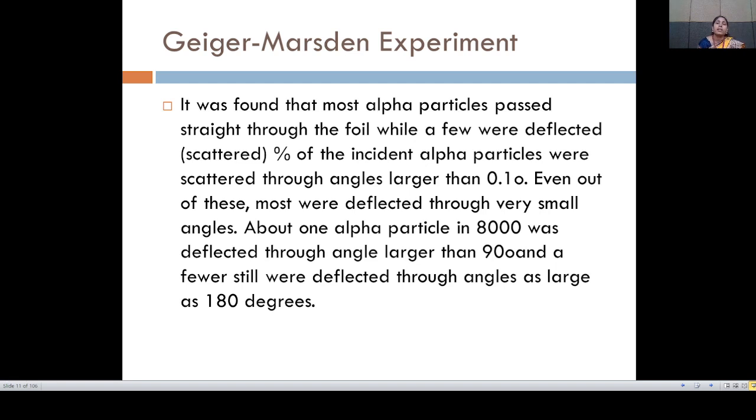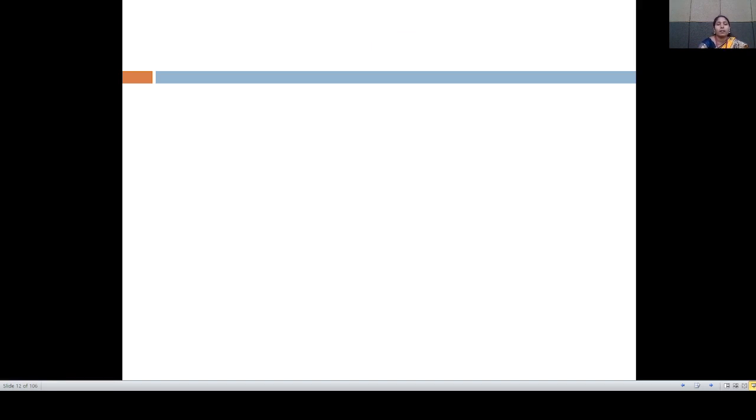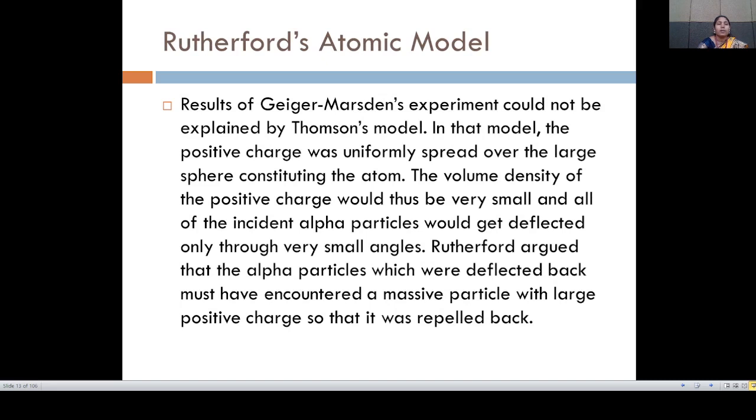That means the atom consists of a positive nucleus at the center, and the negative electrons rotate around the positive nucleus. So these are the conclusions of the Geiger-Marsden experiment, and the results lead to Rutherford's atomic model.